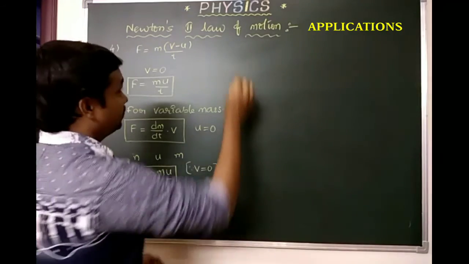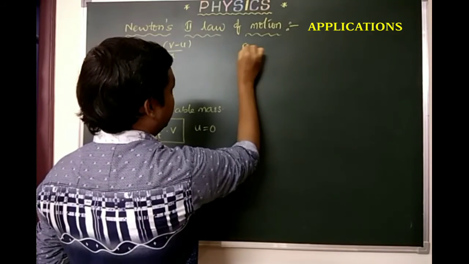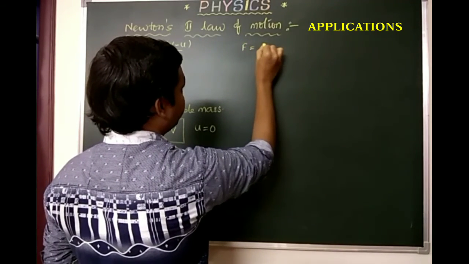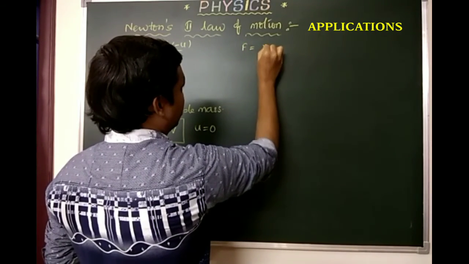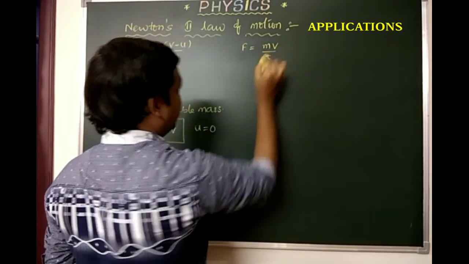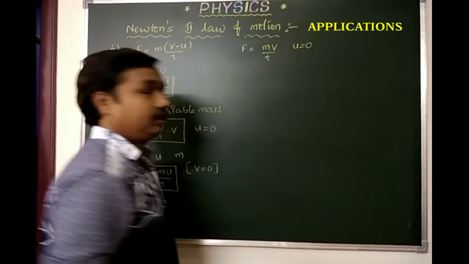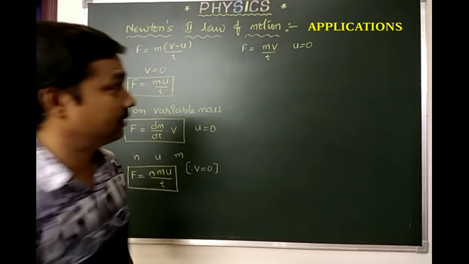Sometimes we get a formula with respect to area. What will we get here? F equals mass into velocity over time, initially stationary, at rest.